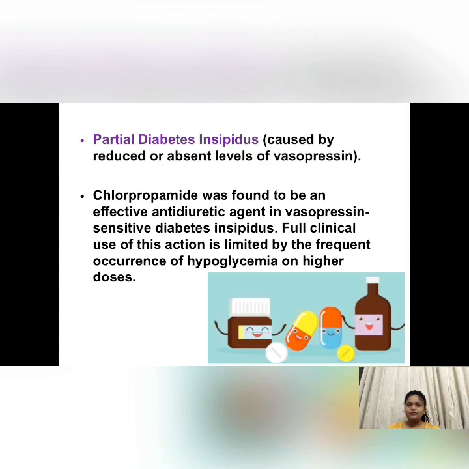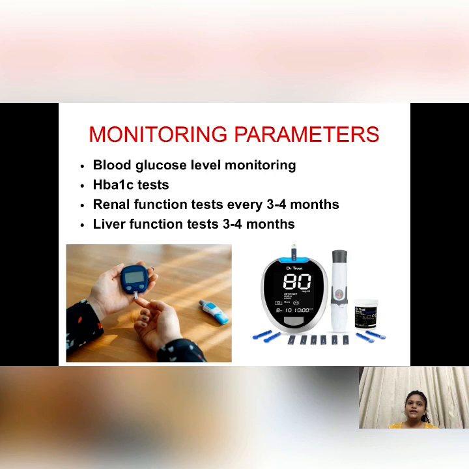Now the monitoring parameters, that is blood glucose level. In the figure it is shown the instrument by which we can measure our glucose levels in the blood before and after meals, which is very helpful to diabetic patients to control their sugar levels. Then the HbA1c test, which shows the diabetic control in the patient, is done every 3 months or as suggested by the doctor, and depending on the percentage you get, it shows whether the diabetic control of that patient during those months was good or not.